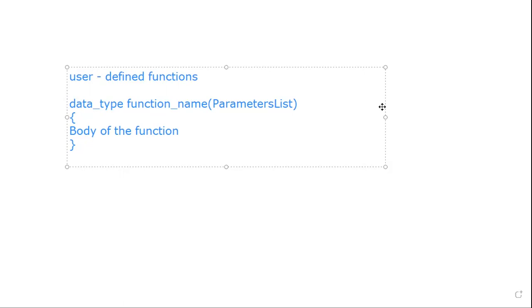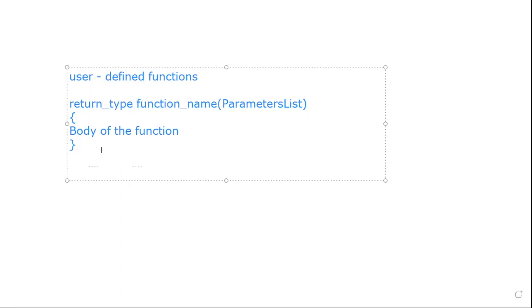So here the data type is like a return type, meaning what exactly I want to get back from the function. The function name is what name should be for the function. The parameters are what values I have to pass to the function to get the exact output. The body of the function is the code or statements that have to be executed when I call that function. This is the structure of the function. When you want to write user-defined functions, we can write those functions in 4 ways.